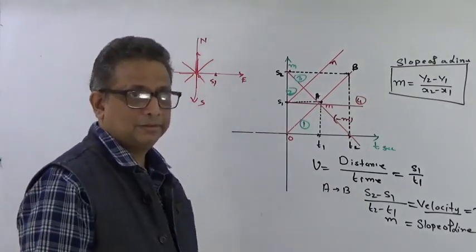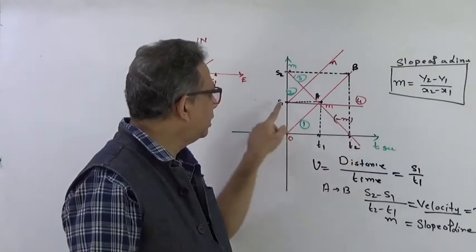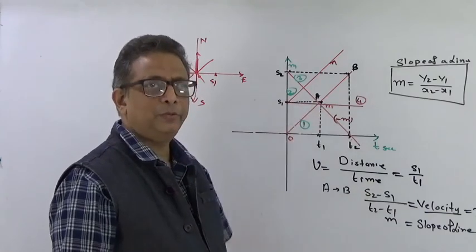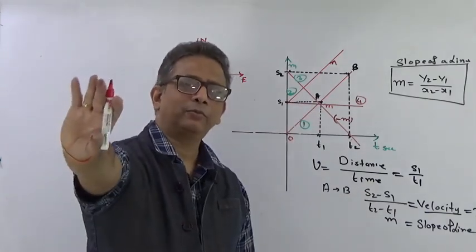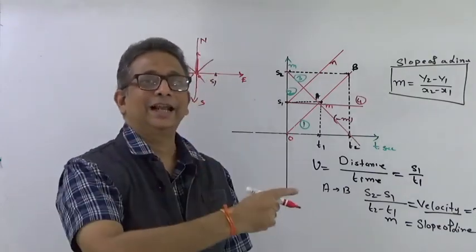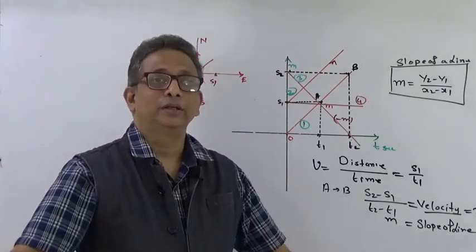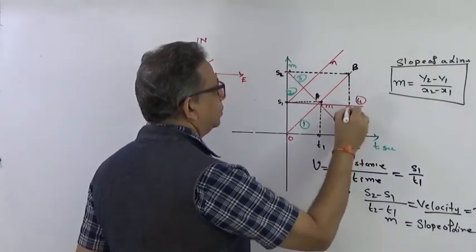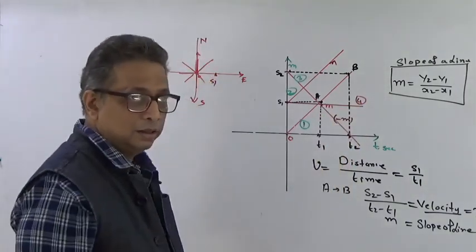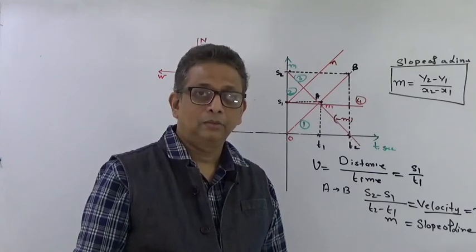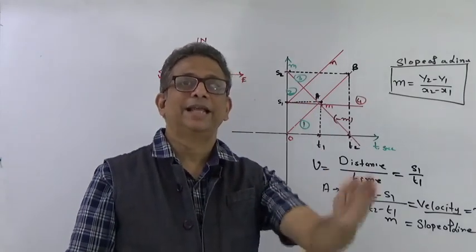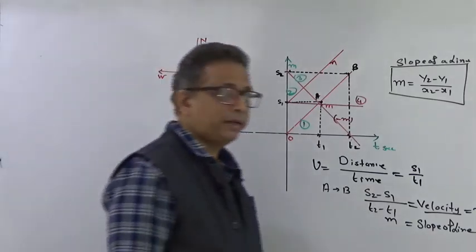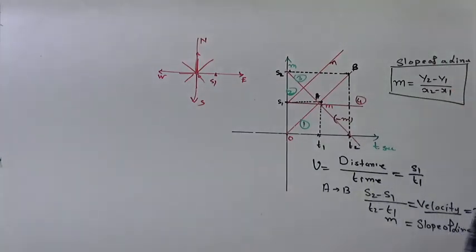This indicates, as time goes by, is the distance from the origin changing? No, it is S only. Which means what? As time goes by, he is at that distance of 1.5 kilometers, he is there itself. So this is the graph of an object which is stationary, having no velocity. He is just standing there. Because as you see, at time t equal to t1, distance is s1. At time t equal to t2, distance is still s1. What does this mean? It means that person is not moving, which means he is stationary, he stands still at the distance s1 from the origin. Is that clear? Fine. So please make a note of all these four graphs before we go ahead with our next topic.